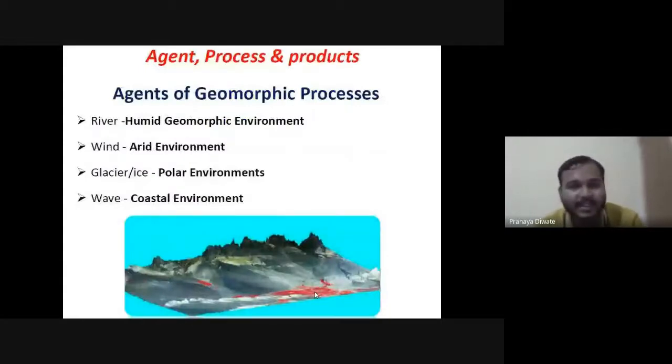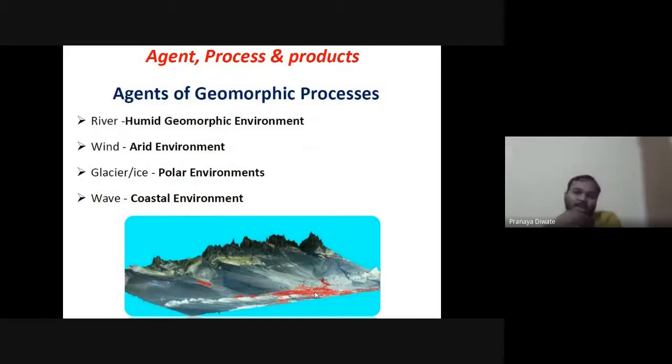Then you have agent, process, and product. River is one of the agents. Wind is one of the agents. Glacier is one of the agents, and wave is another agent. All these four agents operate in different climates.